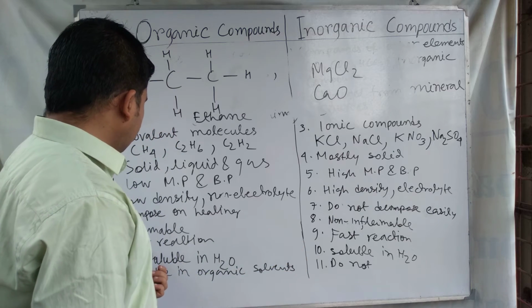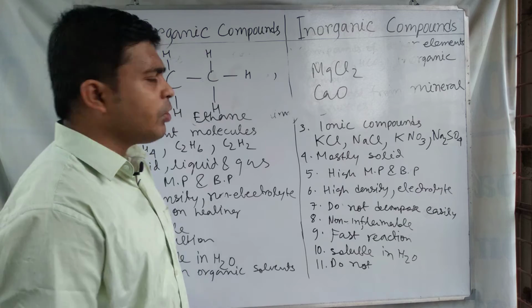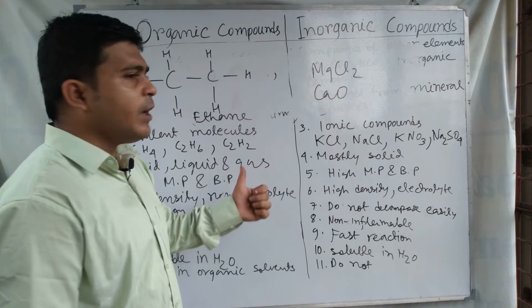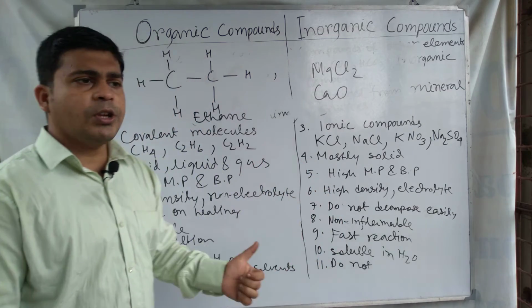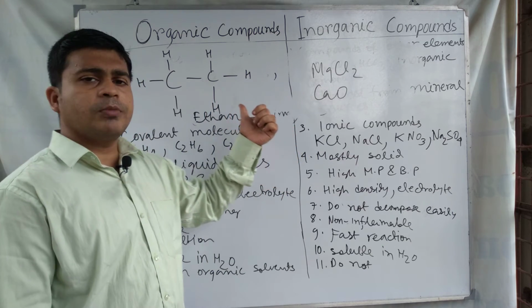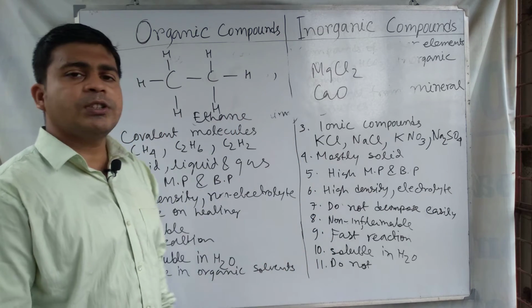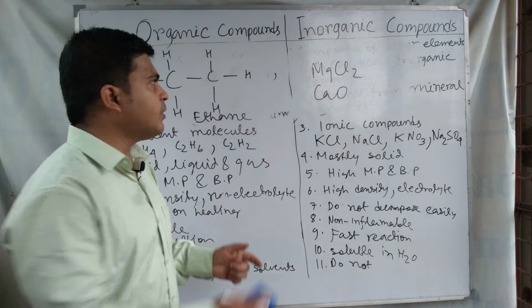And if we compare the reactions of organic and inorganic compounds, the organic reaction is slow in nature. For this reason, a catalyst is used to perform organic reactions, but inorganic reactions are fast in nature because of their ionic medium reactions.